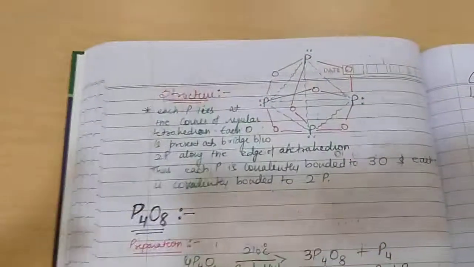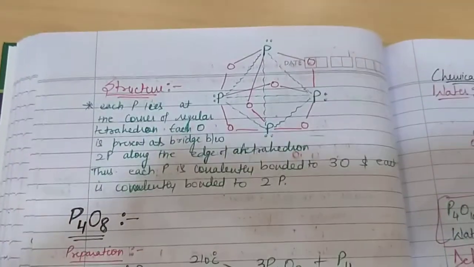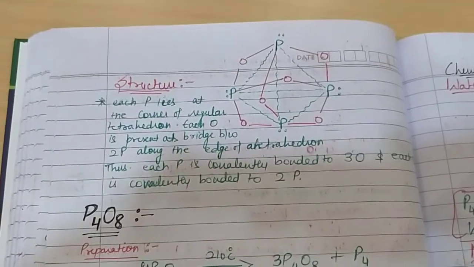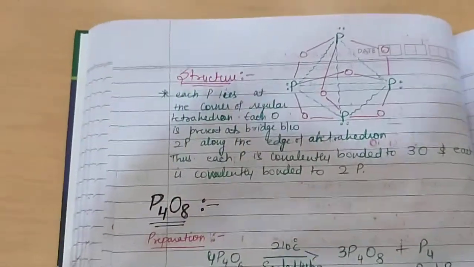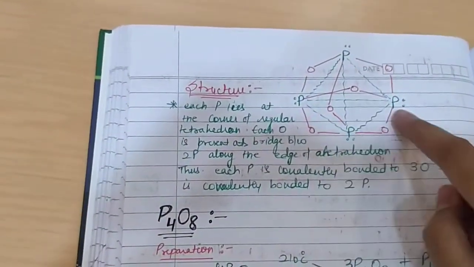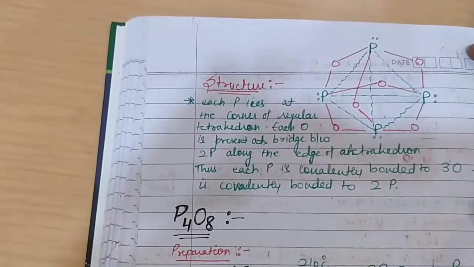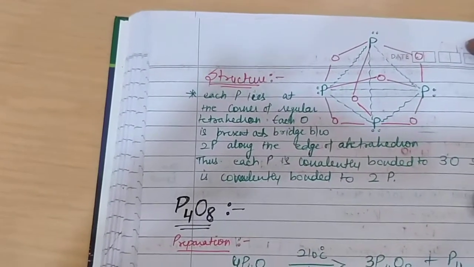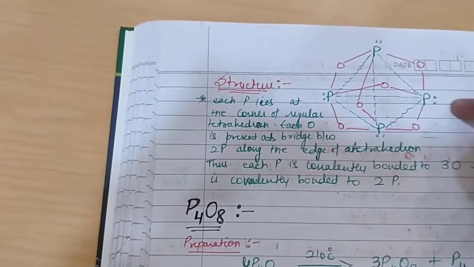Now coming to the structure, this is a very important part. The structure of all the three oxides of phosphorus is very important. All the four phosphorus are present in a tetrahedral arrangement. As we know, P4 exists as a tetrahedral arrangement of phosphorus. So here also phosphorus are present in the tetrahedral arrangement.